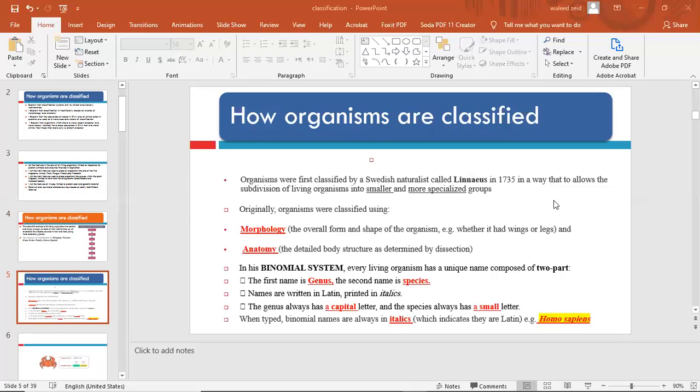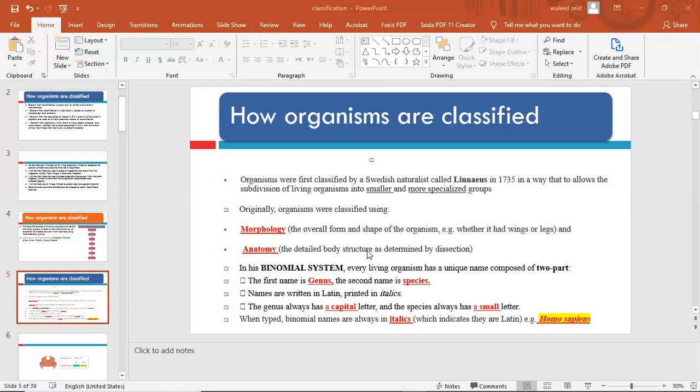naturalist, scientist. In 1735, he started to put a classification to classify organisms into smaller and more specialized groups depending on their morphology, which is the overall form and shape of the organism, the apparent external features of the organisms, like whether they have legs, wings, hair, how many segments their body has, and so on.